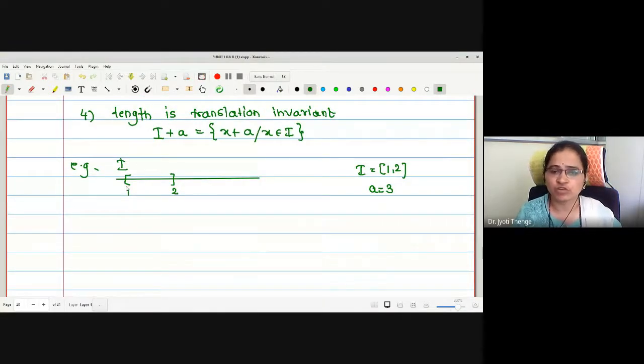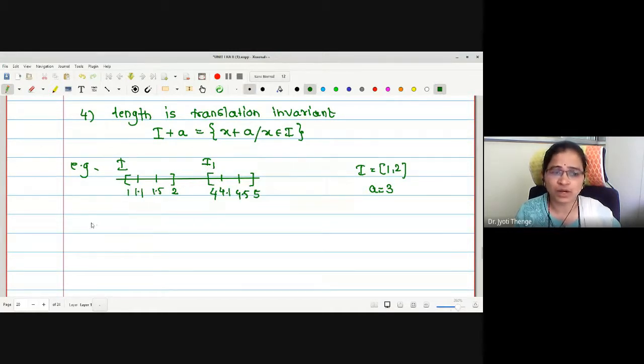I. Therefore, what will be the new position? 1 added to 3 is 4. 2 added to 3 is 5. What about the middle elements also? 1.1 added to 3 is 4.1. 1.5 added to 3 is 4.5. Whatever this new interval is, I will call it I1.